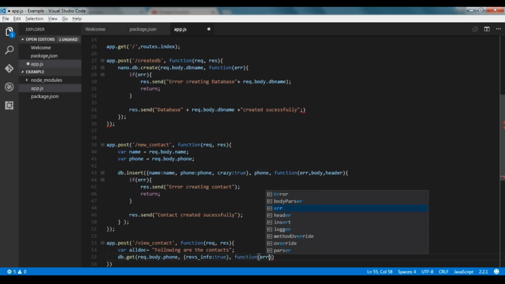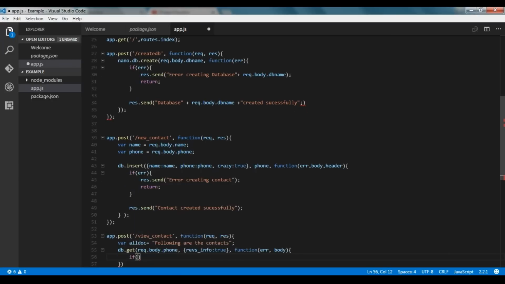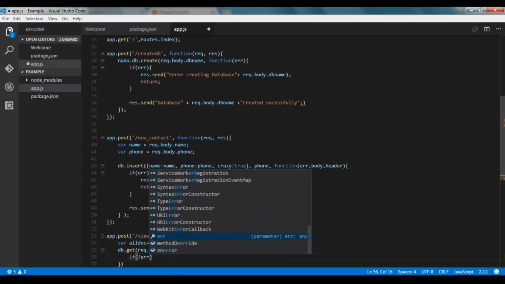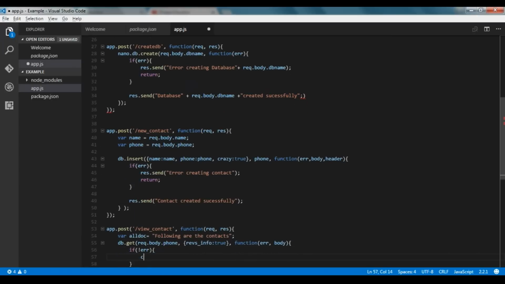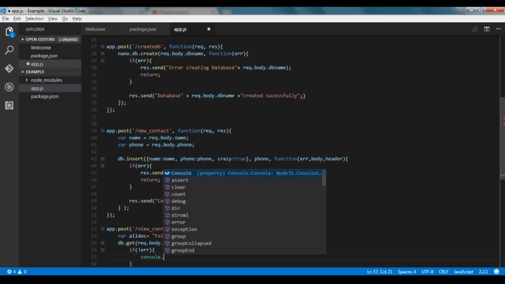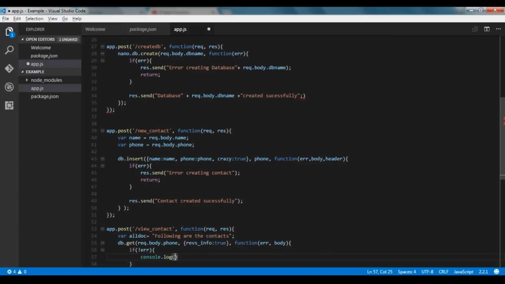as you know, I'm going to call a callback function where we have error and we have body. Now if there is no error, we are going to console.log and we'll print the body.